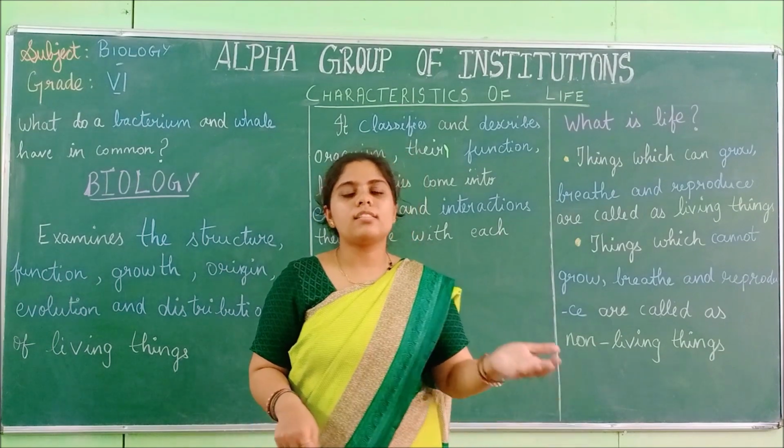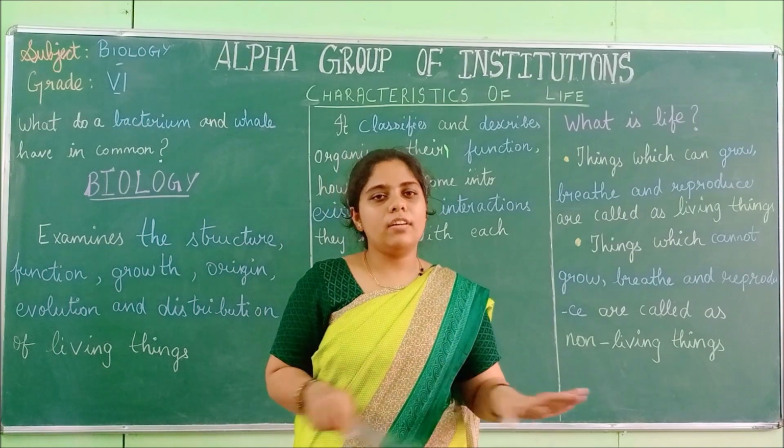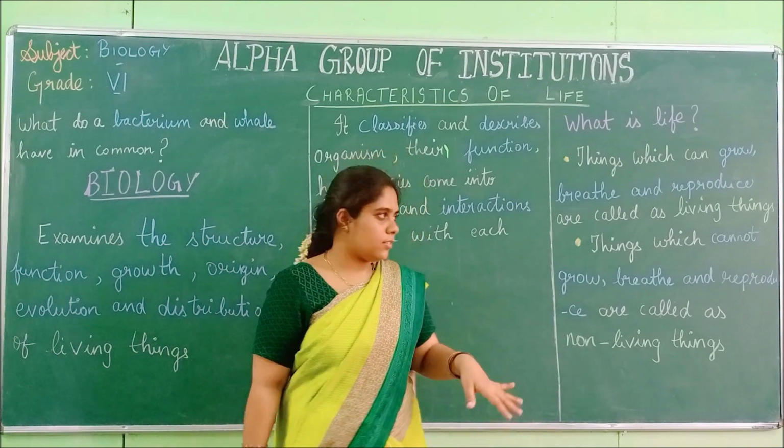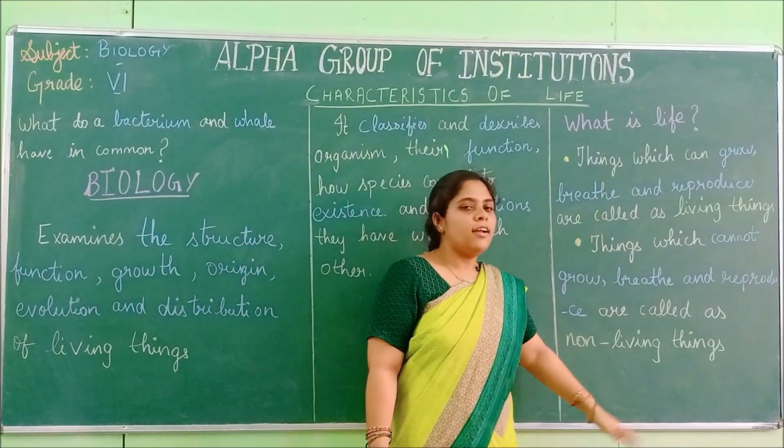Living things, for example, are plants, animals, insects, birds. So these are the differences between living things and non-living things.